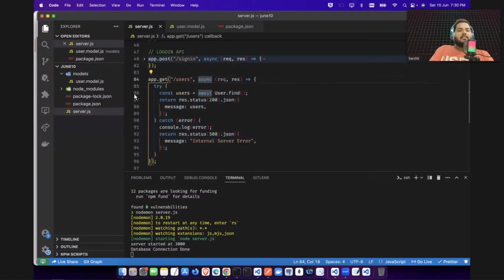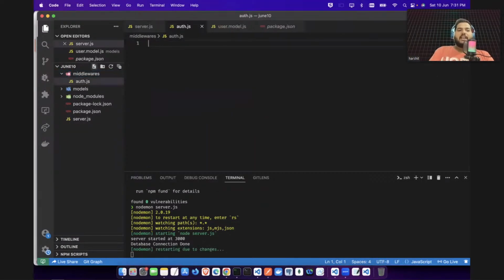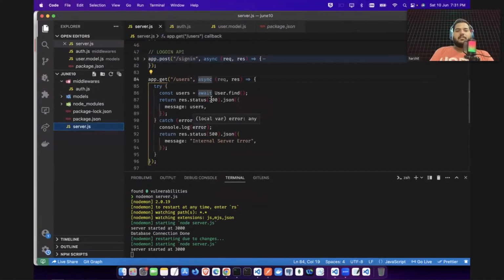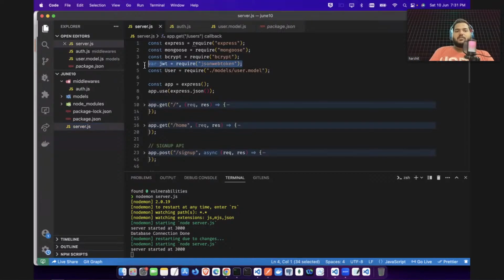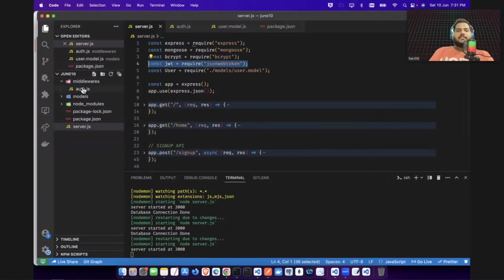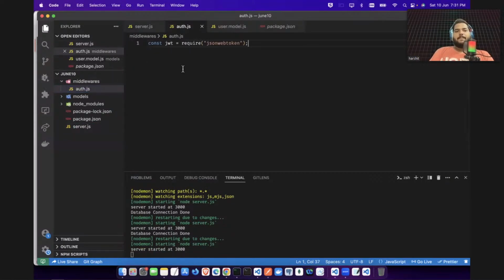So here, first of all, let's make a file, let's say middlewares. Okay, I have this middleware folder here. Let's create a file here, auth.js. I'll be checking, okay, are you a valid user or not? Let's build that. So again, I will be taking that JSON web token, I will be needing this package. So instead of this, let's make it const here only. I'll be copying this here and making this in the const. Okay, now this JSON token is there.